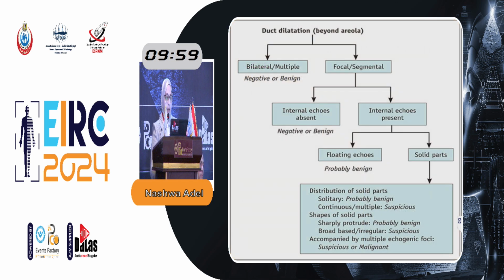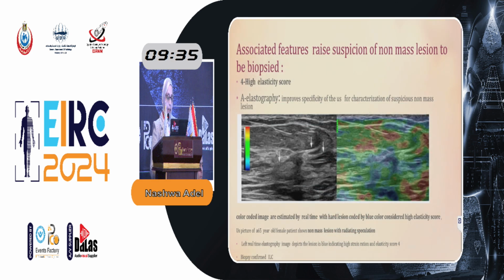So we can make a plan for ductal dilatation. If it is bilateral, it is benign. If it is focal or segmental, it may be malignant. So look at the lumen. If there is absent internal echo and an echo-free lumen, it is benign. If internal echo is present, look for floating echoes, probably benign. If there is a solid lesion that is broad-based and irregular, this is suspicious for malignancy.